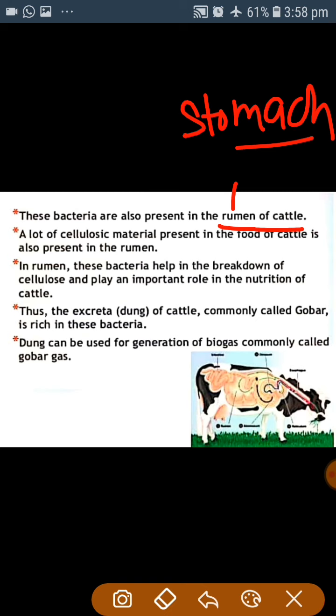The food of the cattle, that is called fodder, contains a lot of cellulosic material, and these bacteria help in digesting the cellulose anaerobically with the help of enzymes, helping the nutrition of cattle. So the excreta of cattle, that is called dung or gobar, is rich in these bacteria. So dung is used for the production of biogas, which is also called gobar gas.